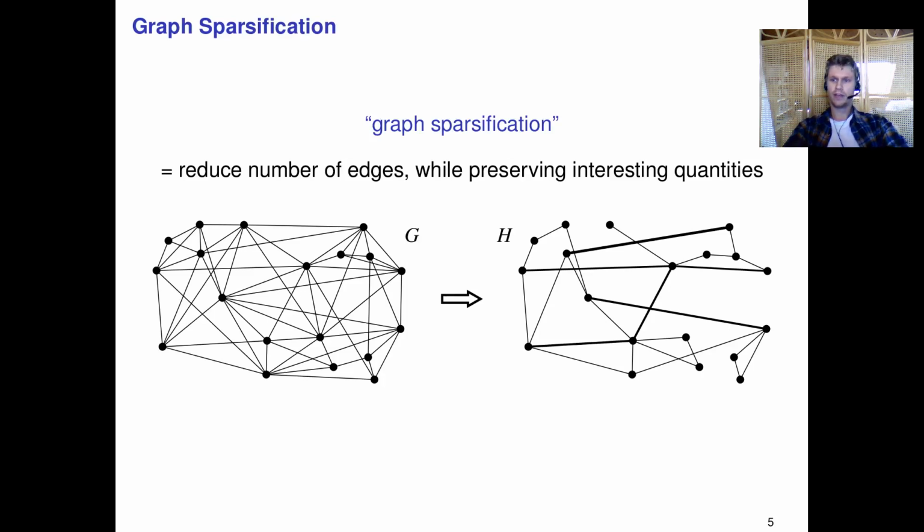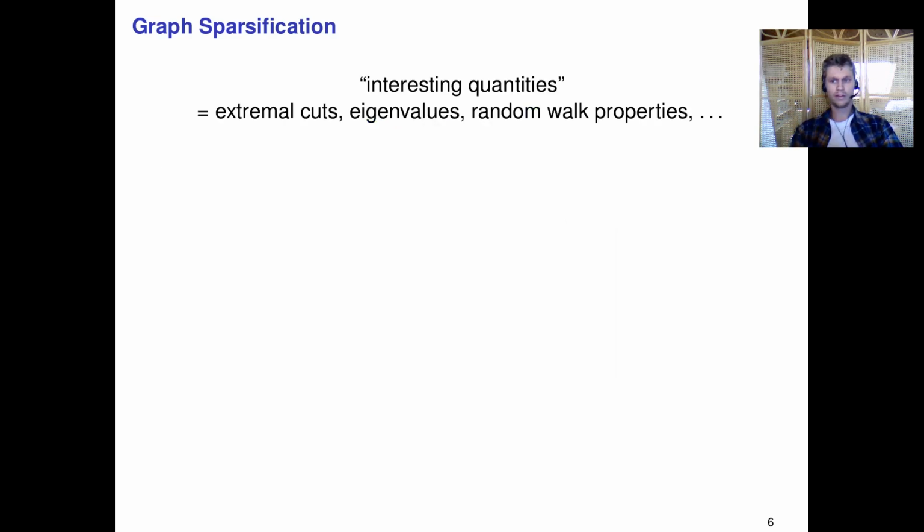Now by graph sparsification, what do we mean by this? We start from some given graph G, which can have a lot of edges, and the goal is to output a sparser graph H, which will typically be a subgraph of G, potentially with reweighted edges, such that H has significantly fewer edges, so it's a sparse graph, but it preserves certain interesting quantities of G. So what are interesting quantities? We're thinking about things such as extremal cuts, eigenvalues, properties of a random walk on the graph, etc.